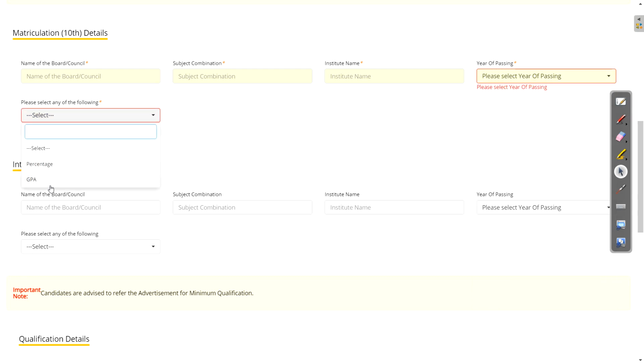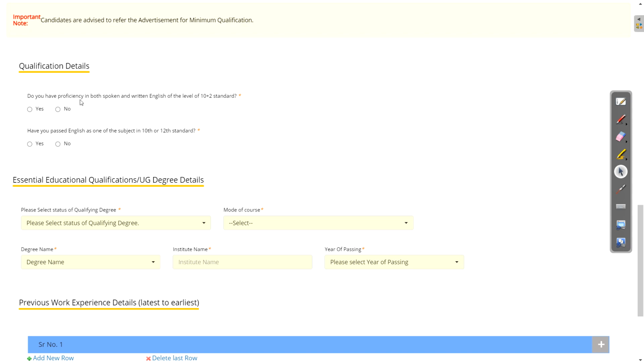So what is the percent of CGPA? If we have CGPA, then enter CGPA, otherwise percentage, okay. Next thing is, do you have proficiency in both spoken and written English of the level 10+2? So basic English is required, definitely they will check in voice test. After the exam your voice test will be there, okay.